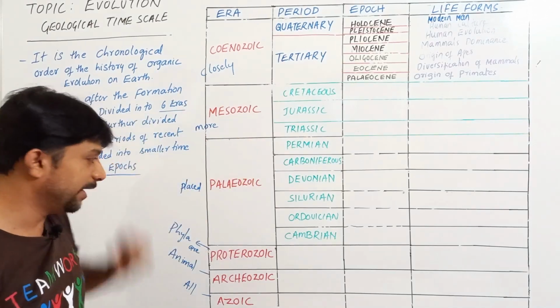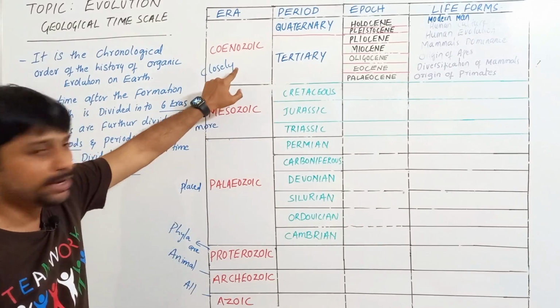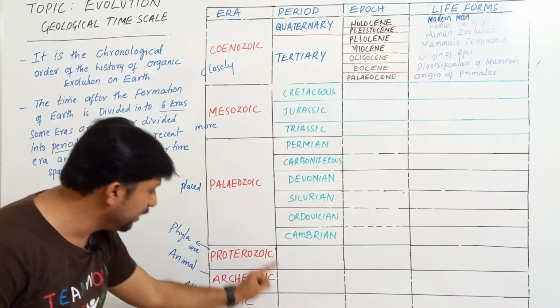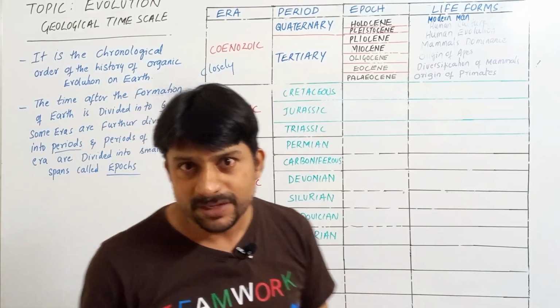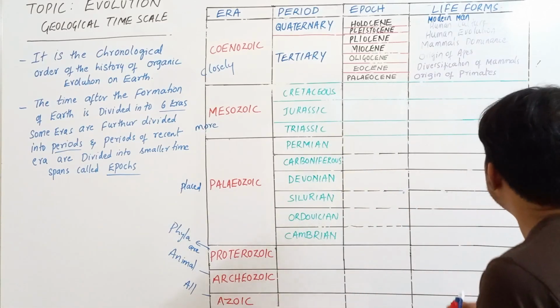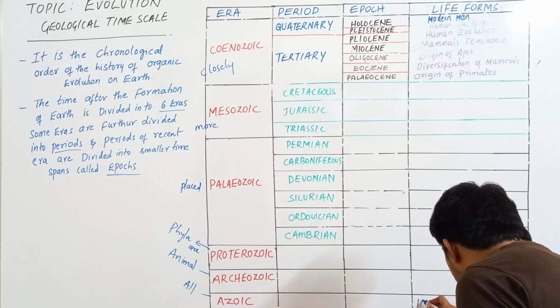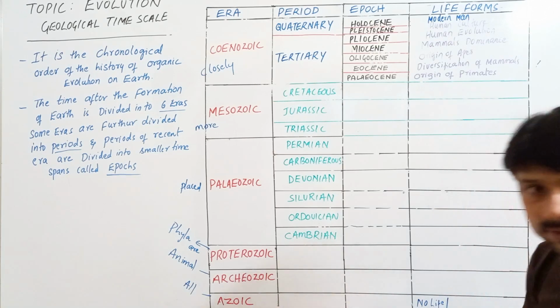6 eras. Fine. Now, periods are in Paleozoic, Mesozoic and Cenozoic. First, let us look at these eras. The Azoic era, as the name itself indicates, is the era of no life.